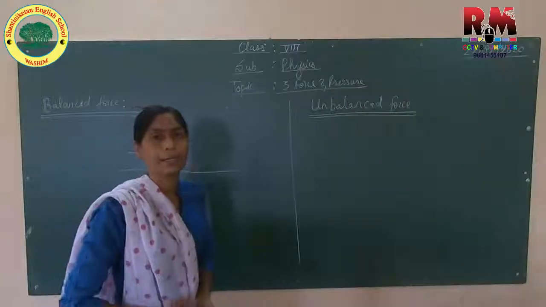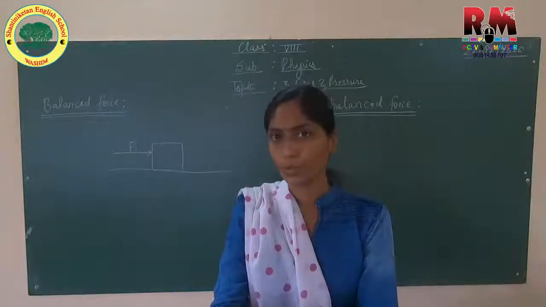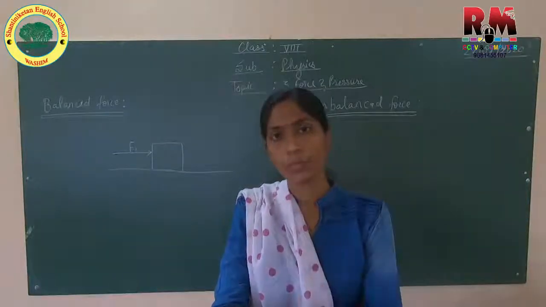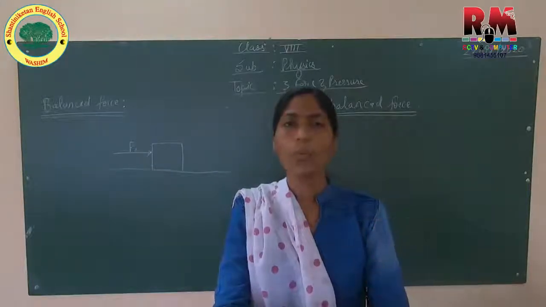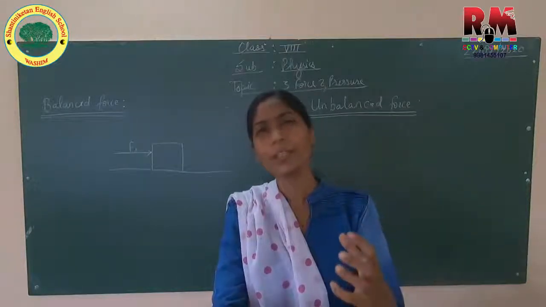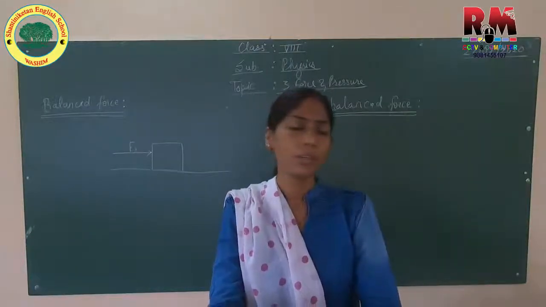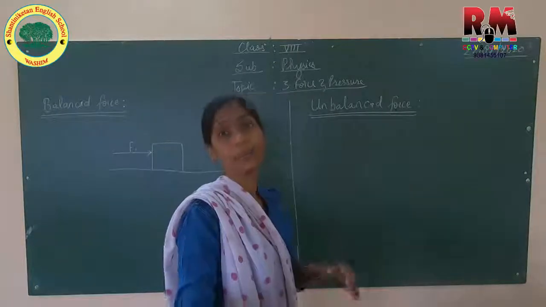So what my point is, if more than one force is acting on an object, then which force will you consider, or what will be the action in that case? So it's very simple. The action will depend on the net force.